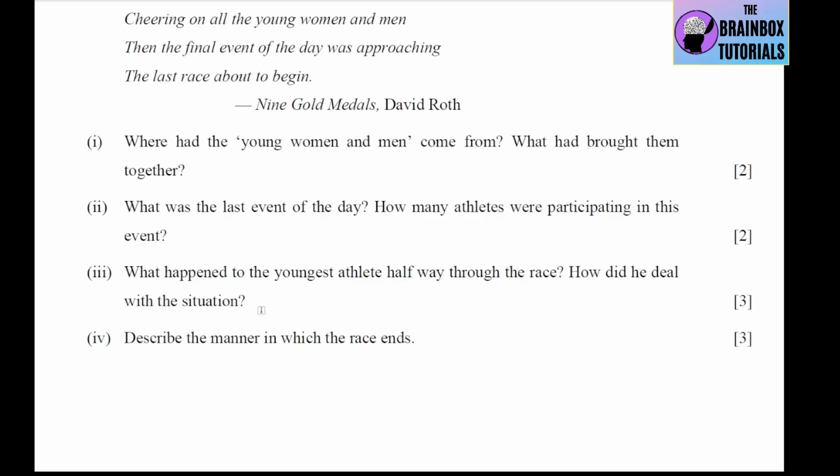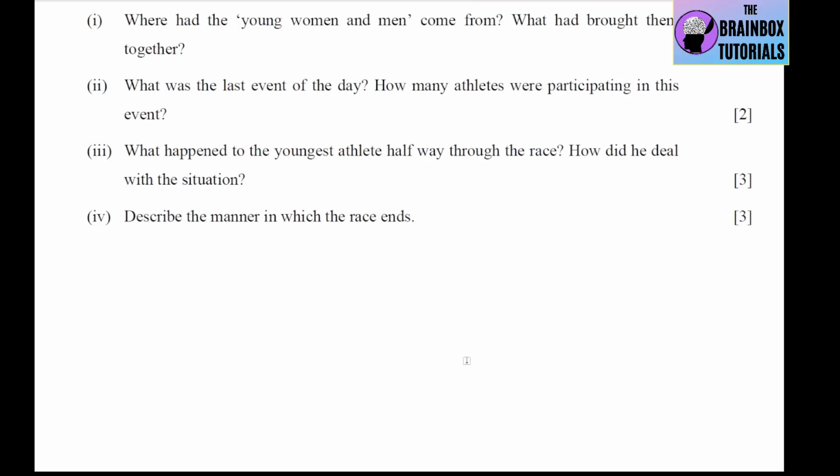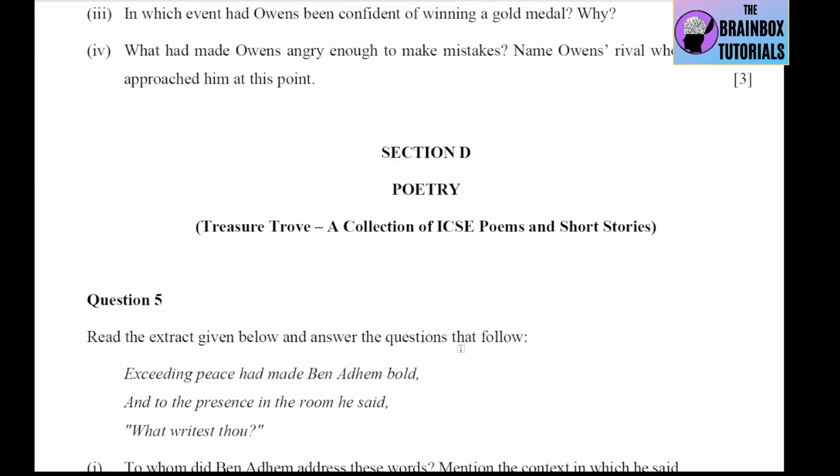Okay, now the last one, that is, describe the manner in which the race ends. So what happened? The remaining 8 contestants also stopped and looked back at their fallen companion. They came back and lifted him to his feet, and all 9 of them finished the race simultaneously, hand in hand. This was the Special Olympics because each of the 9 participants was declared to be the winner and awarded a gold medal. Okay, thus we come to the end of the paper.